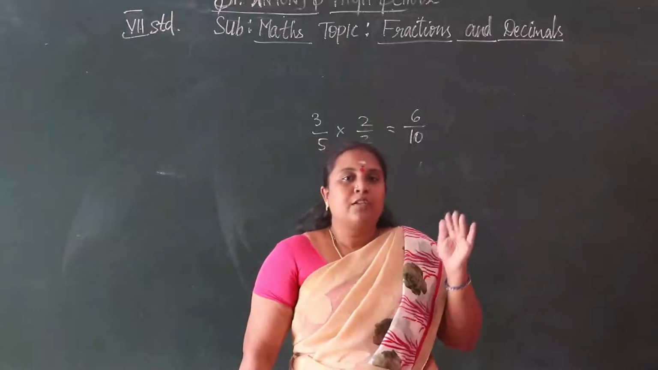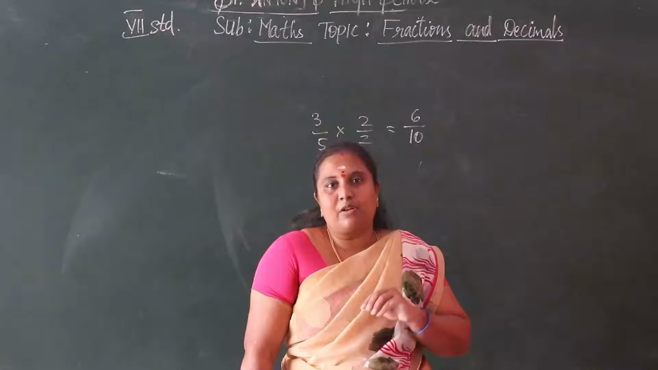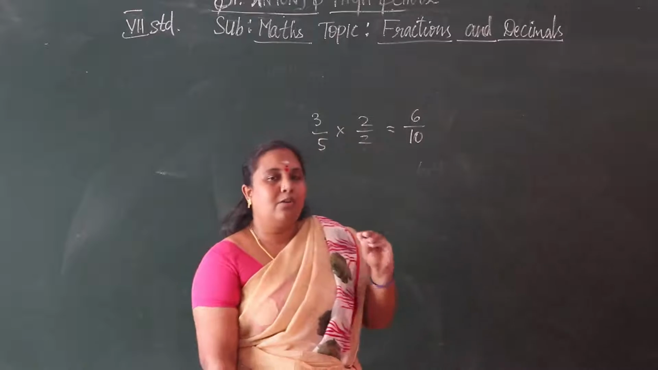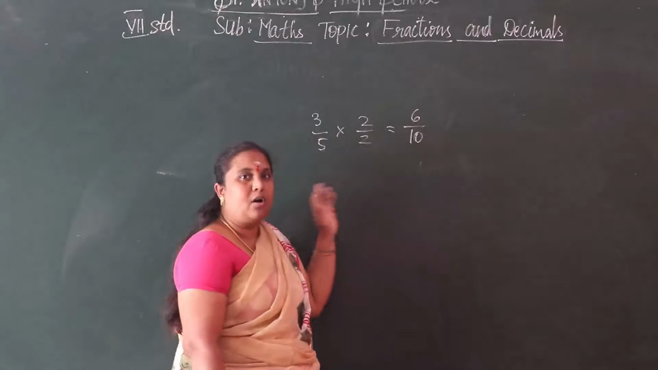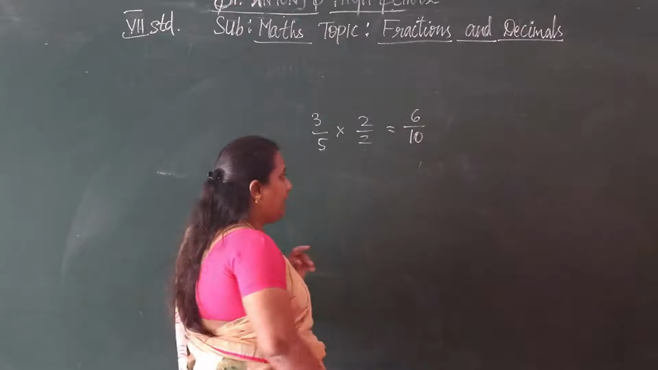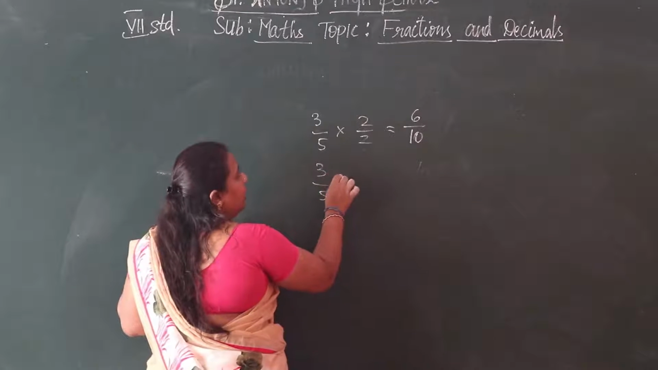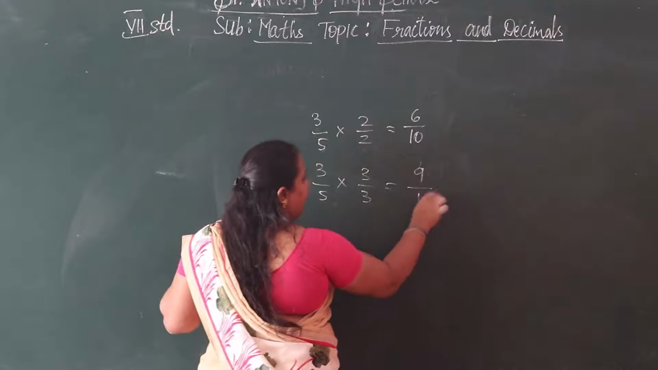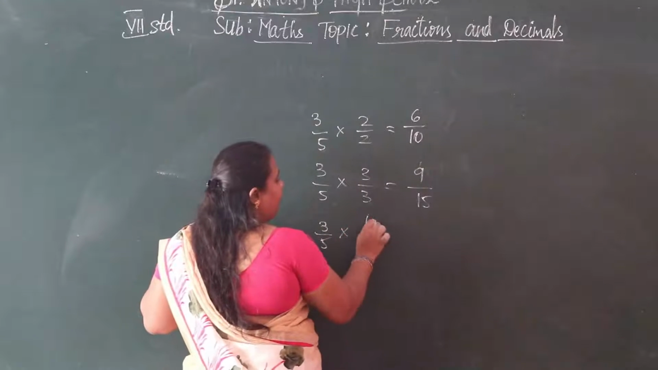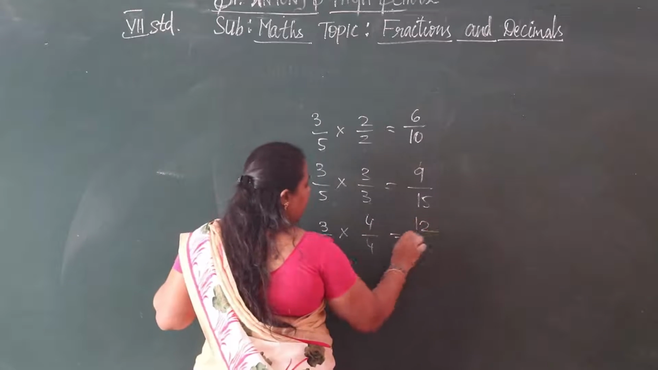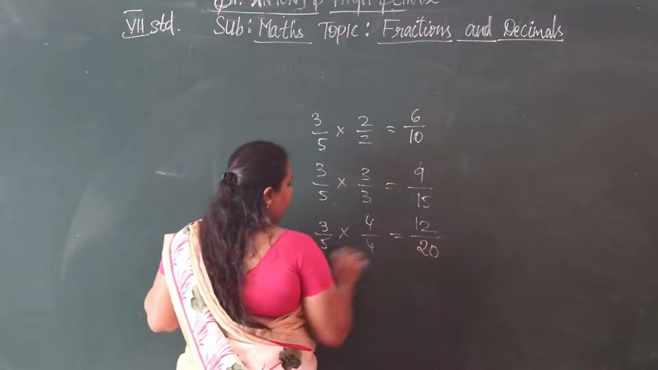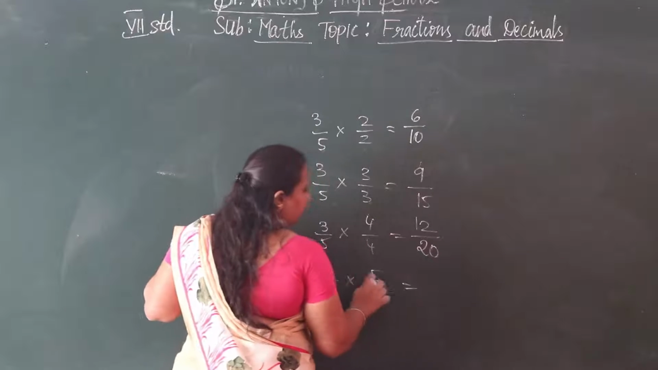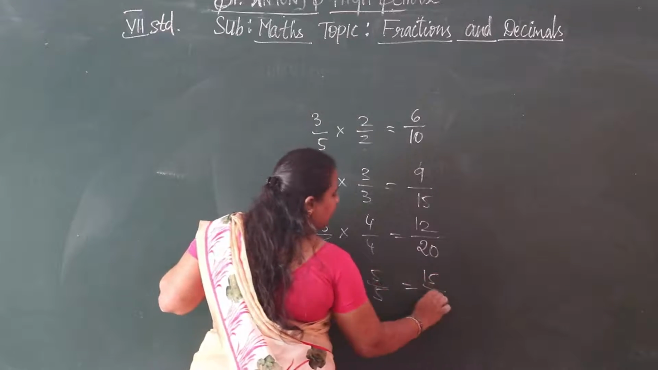If they ask to find 5 equivalent fractions of the given fraction, you can multiply the numerator and denominator. 3 by 5 is given. Multiply by 3 by 3: 3 3s are 9, 5 3s are 15. Multiply by 4 by 4: 3 4s are 12, 5 4s are 20. Then 3 by 5 into 5 by 5 equals 3 5s are 15, 5 5s are 25.